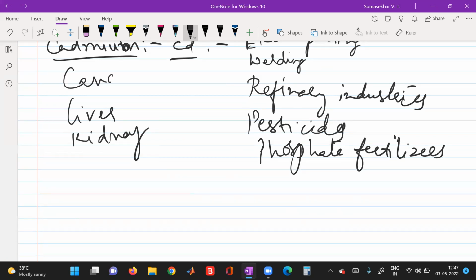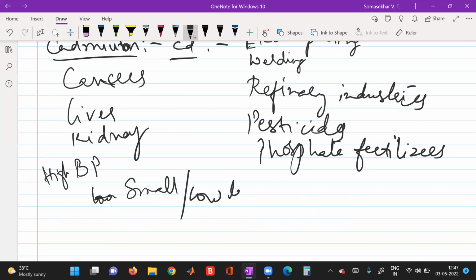It leads to liver damage, kidney damage, and high blood pressure. This is about cadmium. That means a very low level of cadmium causes all these diseases.